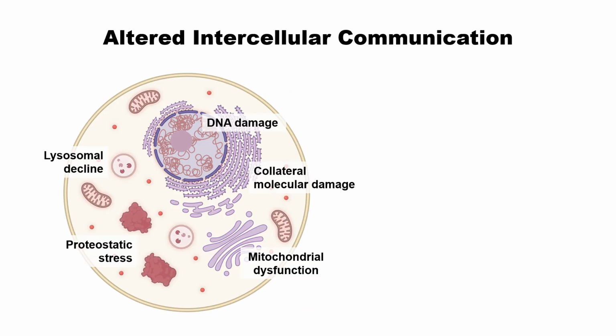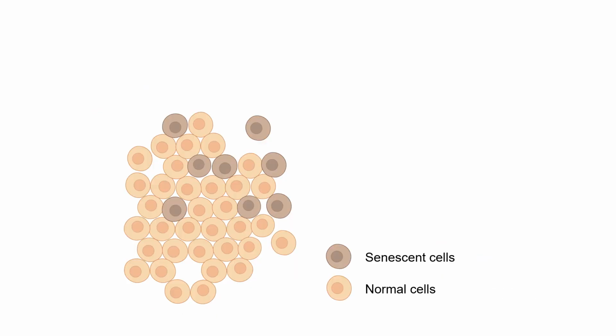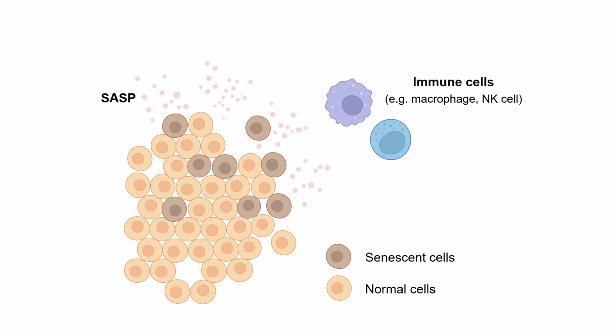The ninth hallmark is altered intercellular communication. Senescent cells generate the SASP phenotype. SASP is the senescence-associated secretory phenotype. When the senescent cell generates a lot of inflammation signals, it can recruit immune cells. In normal status, these immune cells should clear out the senescent cell.